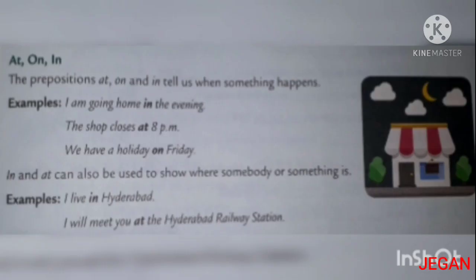The prepositions at, on and in tell us when something happens. For example, I am going home in the evening. Next example, the shop closes at 8 p.m. We have a holiday on Friday. Children, in and at can also be used to show where somebody or something is. Example, I live in Hyderabad. I will meet you at the Hyderabad railway station.